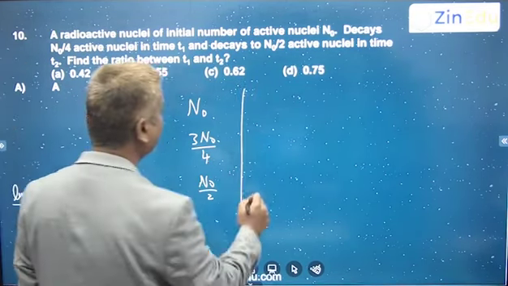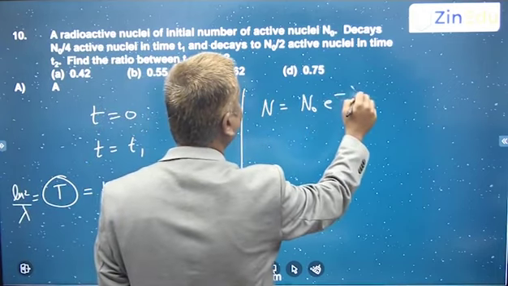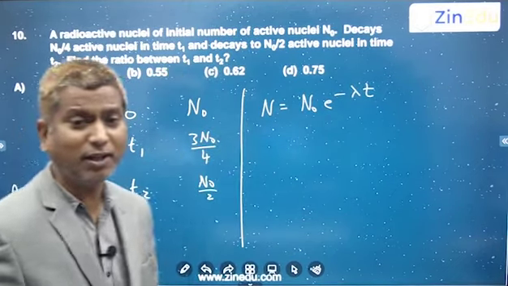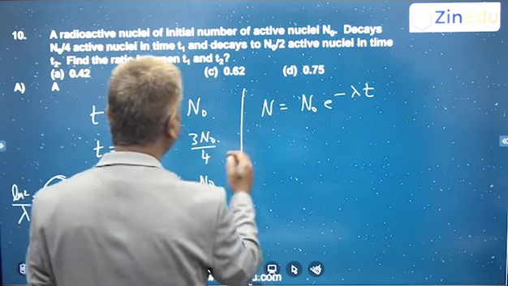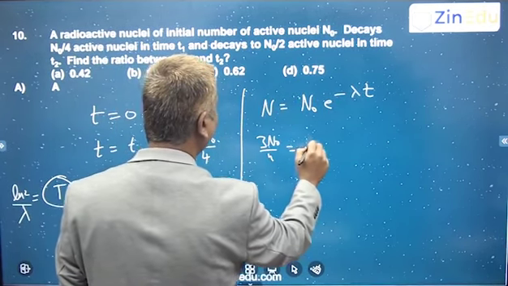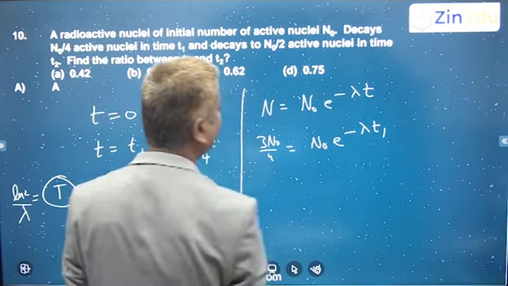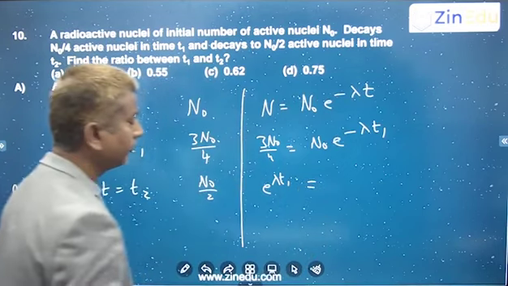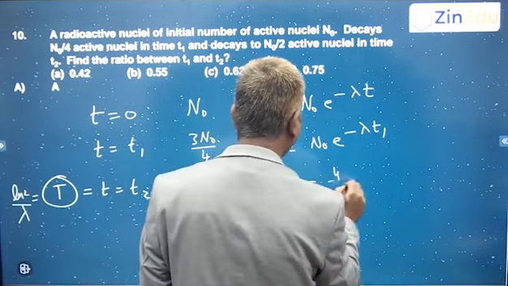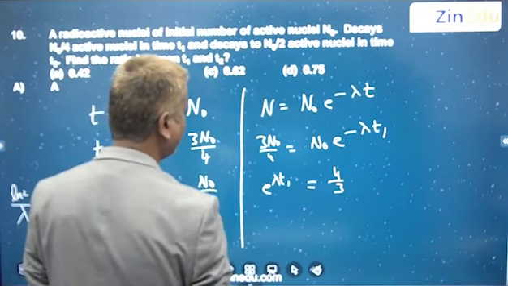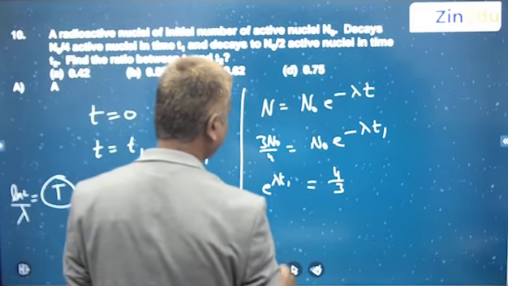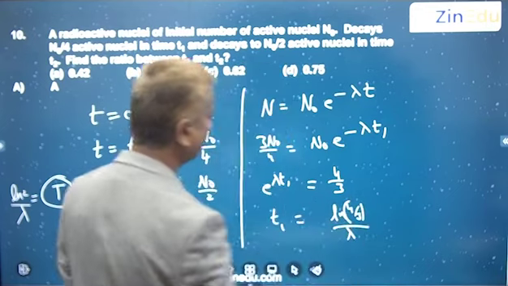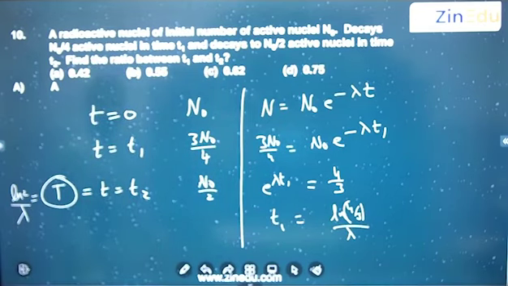By the relation N is equal to N naught e power minus lambda t, the number of nuclides left after some time t is the initial number times e power minus lambda t. Here 3 N naught by 4 is equal to N naught into e power minus lambda t1. So e power lambda t1 is equal to 4 by 3, and you get ln of 4 by 3. So T1 is equal to ln 4 by 3, divided by lambda. And T2 is ln 2 by lambda.